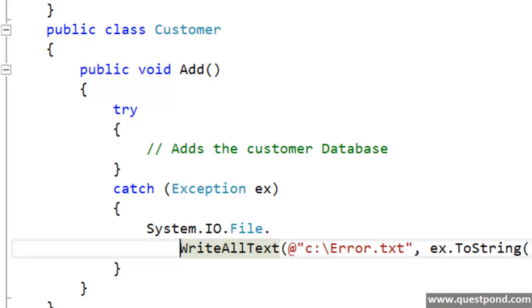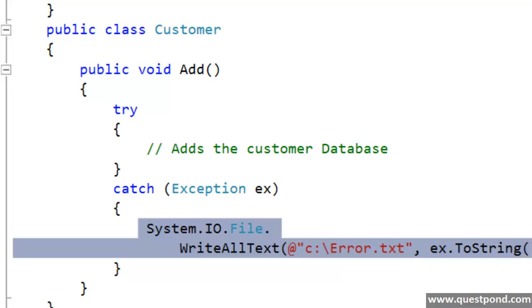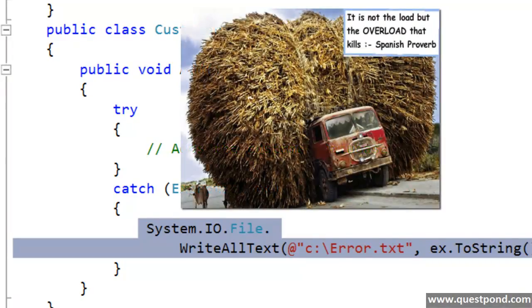Now have a look at the customer class very closely. Do you find some problem here? Let me give you a hint. There is a problem in this catch block. Yes, you guessed it right. This customer class is doing work which it is not supposed to do. Putting it in simple words, a customer class should do customer validations. It should validate customer code, validate customer name. It should call the data access layer. But if you see the catch block closely, it is also doing logging activity.